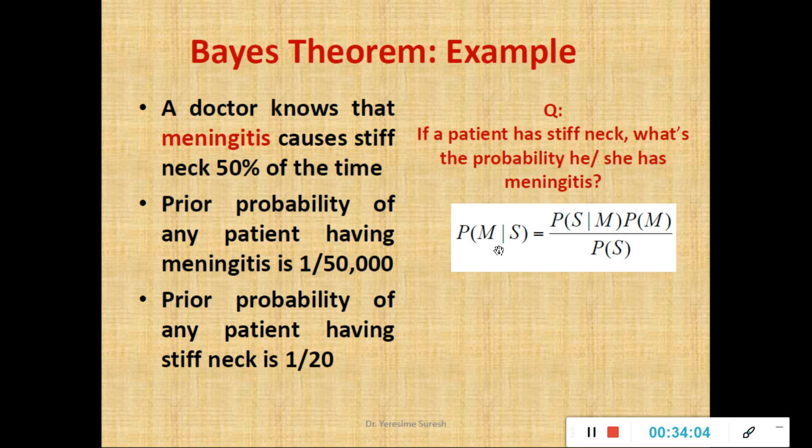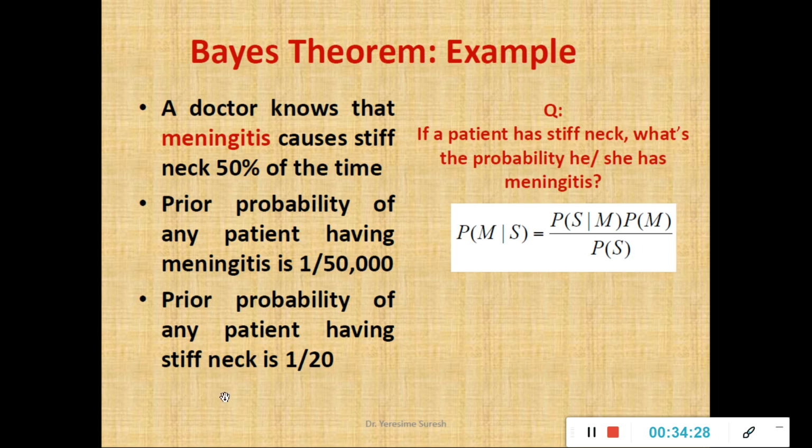So P of M over S. The probability of finding a patient suffering from meningitis given I know the probability of stiff neck is written using the Bayes theorem as P of S over M into P of M divided by P of S. If you know the Bayes rule, you can obviously apply this, simple.